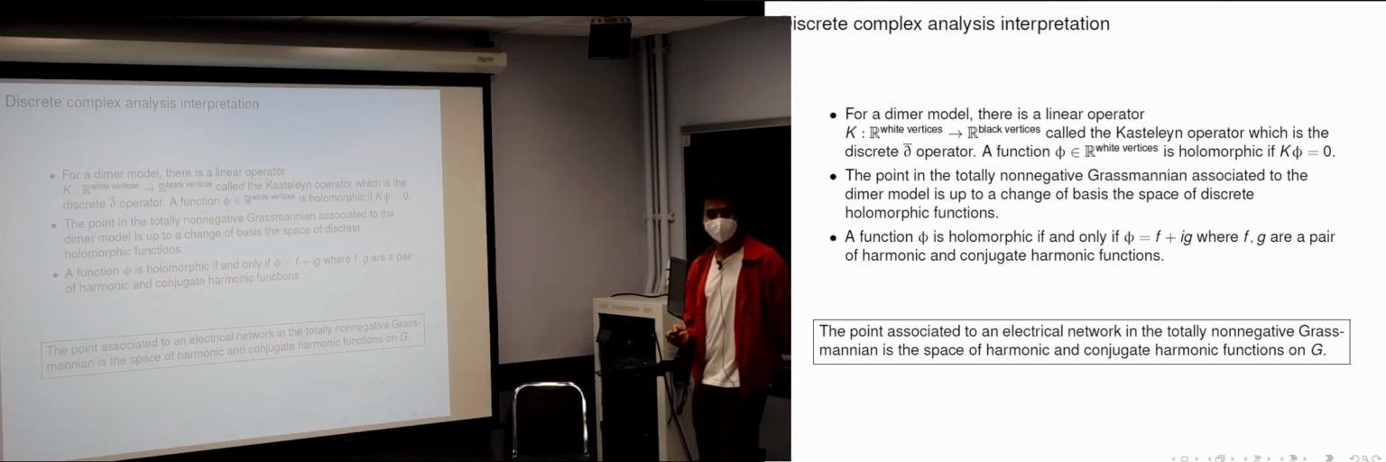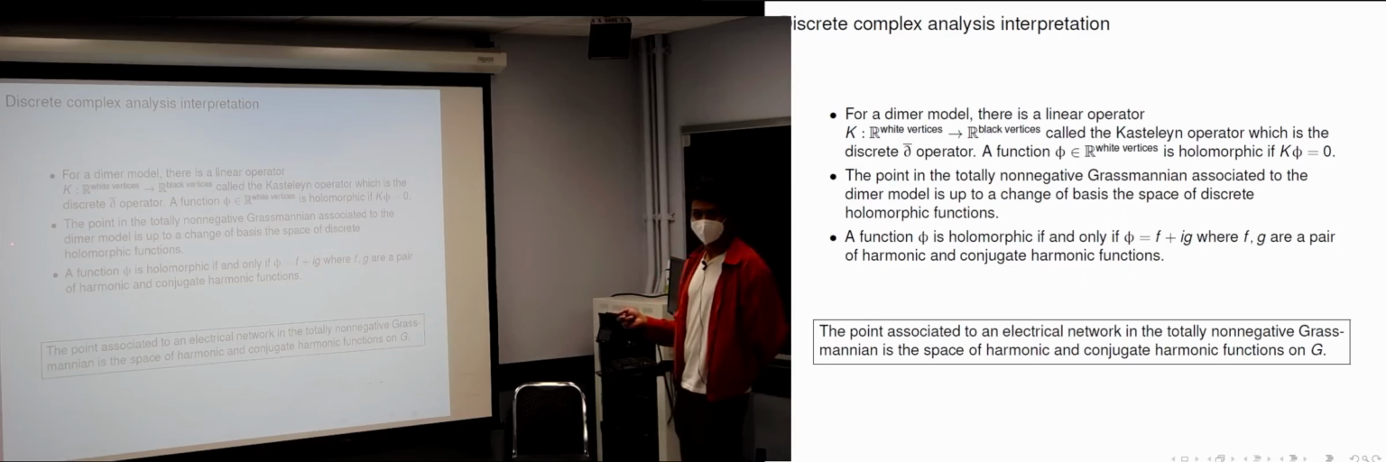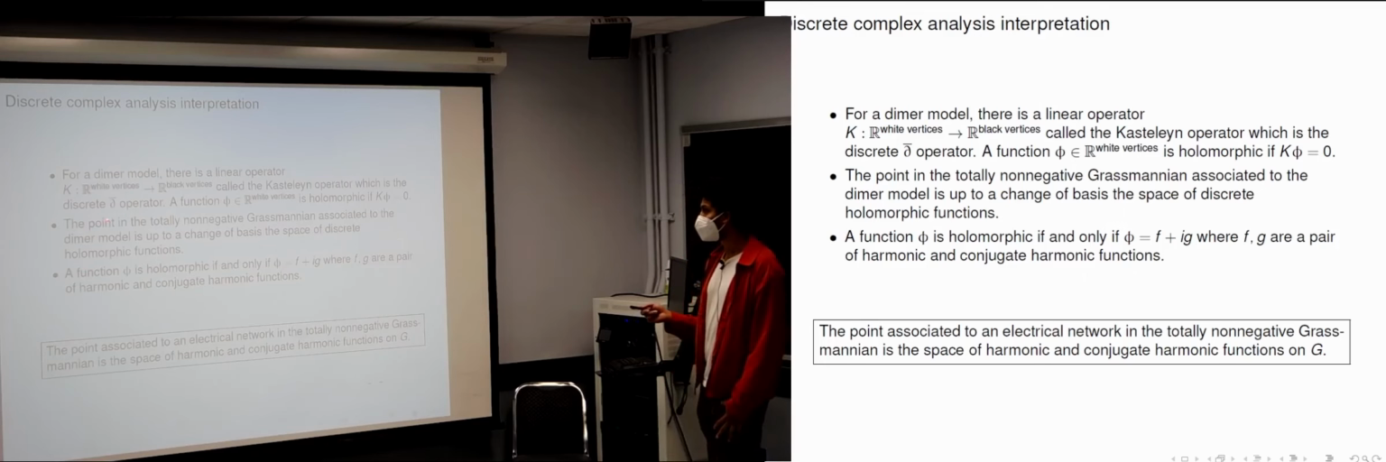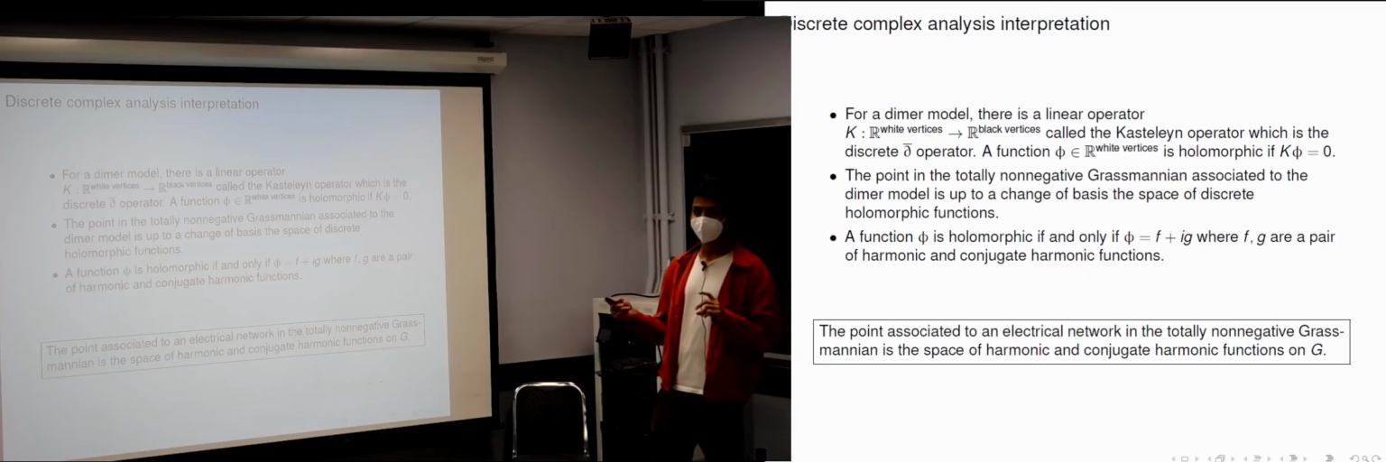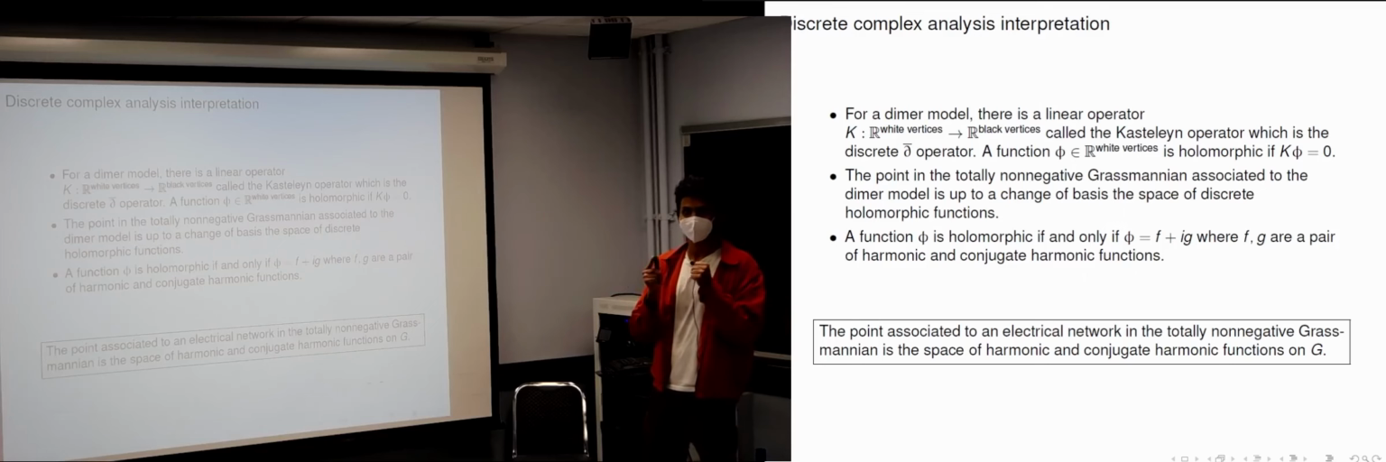So in this case, we are associating an n plus 1 dimensional space to a dimer model. More precisely, this is all assignments of numbers to boundary white vertices, such that you can extend that assignment holomorphically to the interior of the graph.